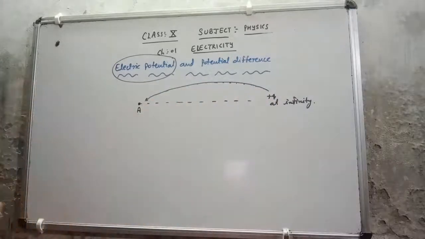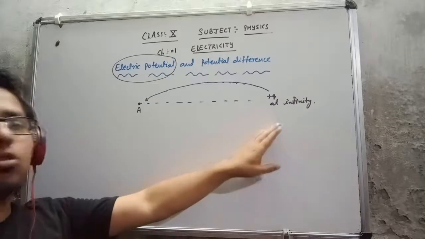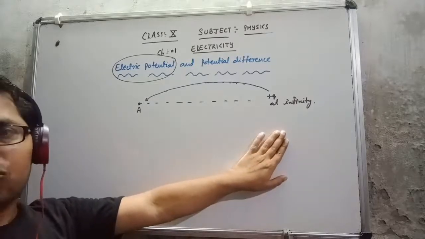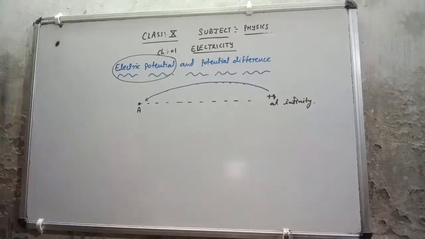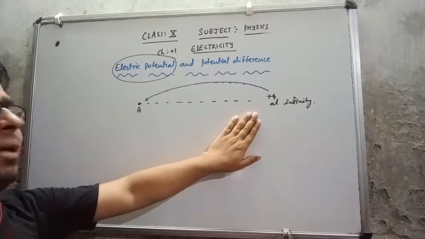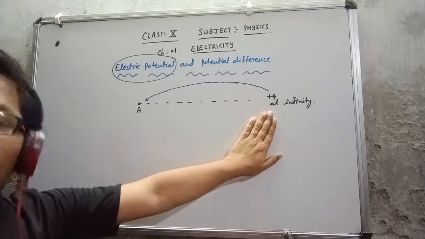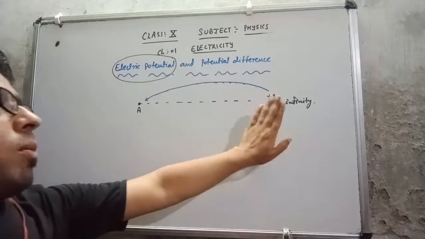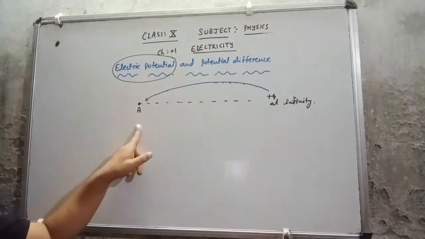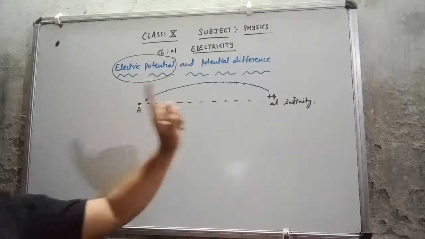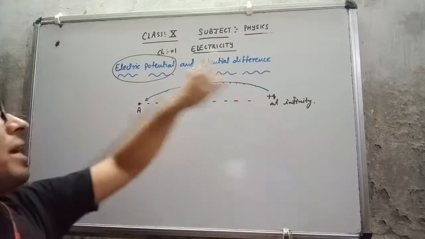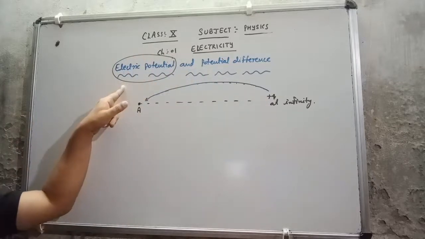Whenever I bring it, I need to do some work. So whatever work I do in bringing plus q coulomb of charge, or unit coulomb of charge, from infinity to a certain point, this work done is known as electric potential.